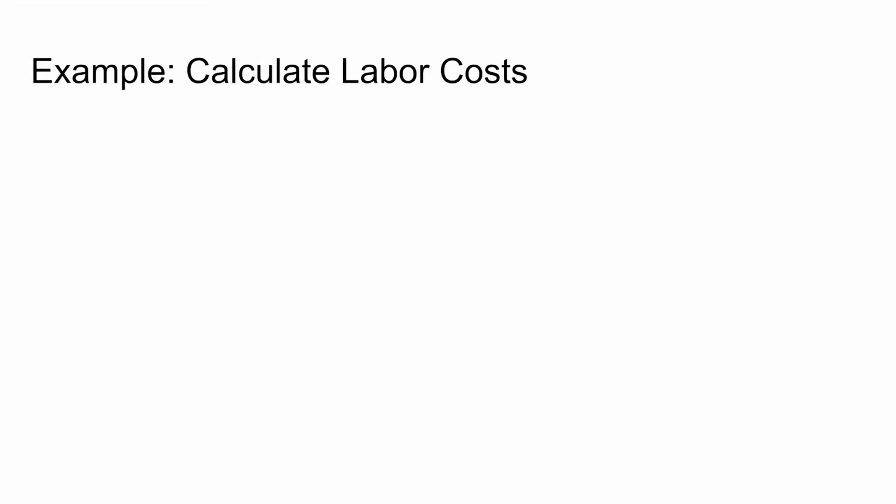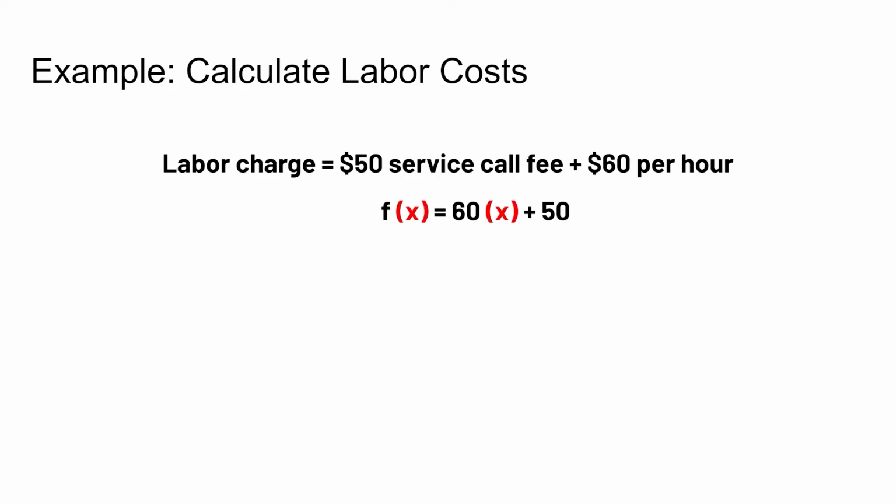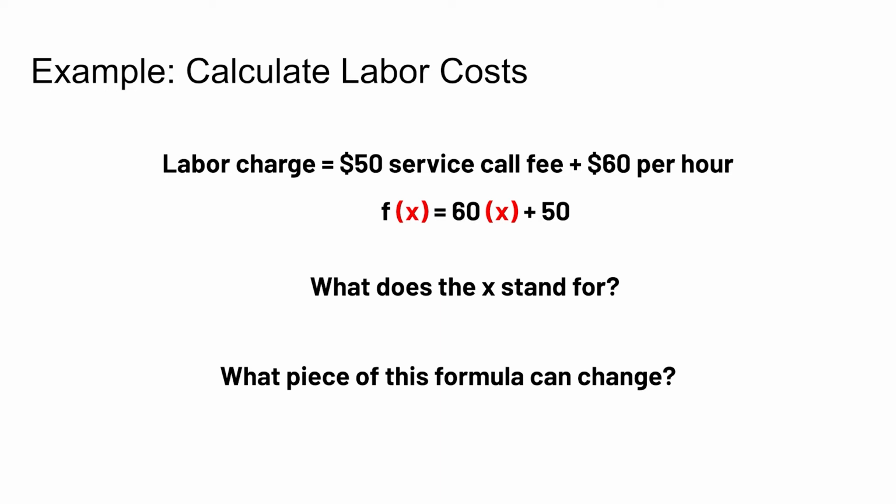Functions can be used to calculate labor costs as well. Let's say that Isaiah needs to hire an electrician and he tells Isaiah his labor charge is a $50 service call fee plus $60 an hour. I can write this function as f(x) = 60x + 50. In this function, what is the variable? What does that x stand for? The number of hours can change depending on the job, so it is the variable x.